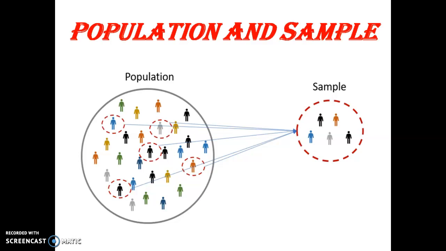We have to remember that the result is reasonably accurate, or near to accurate. It is cost effective because you do not have to count each and every individual. You just take 1, 2, 3, 4, 5 and take a sample from them.